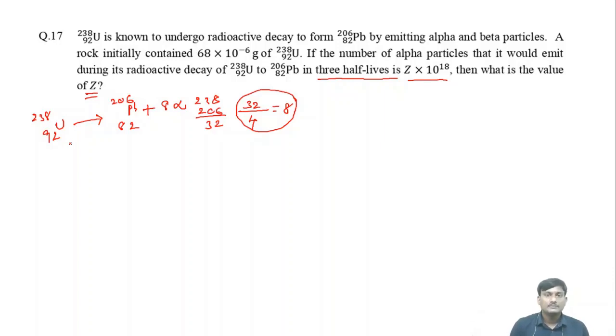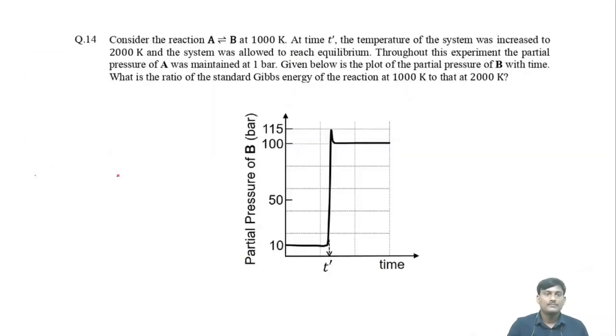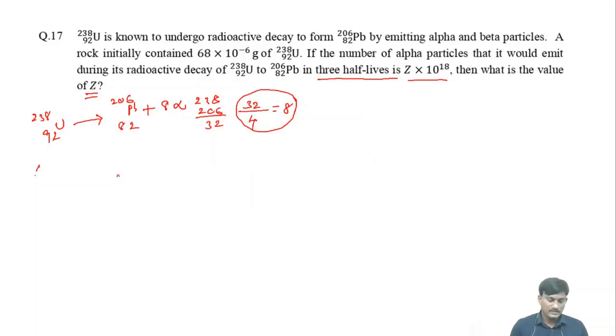In this case, how many moles of uranium are participating? Here 68 × 10^-6 divided by 238 moles of uranium participated. This many moles means how many atoms, how many nuclei will be there?